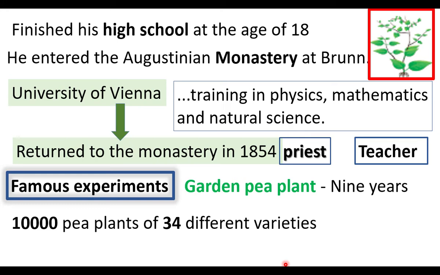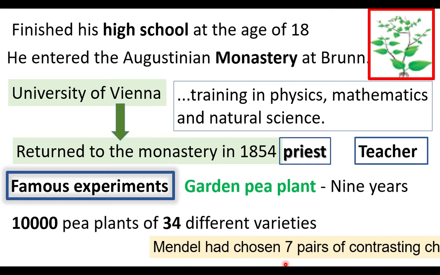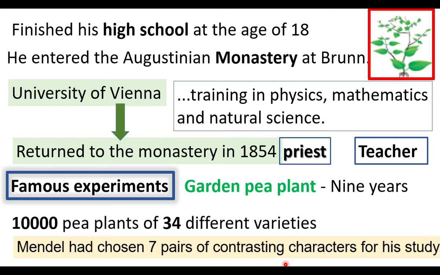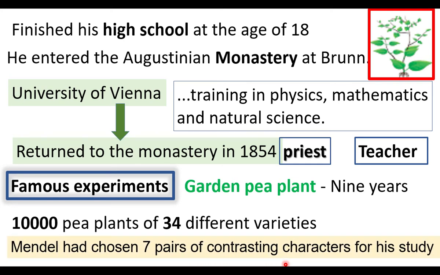He worked on 10,000 pea plants of 34 different varieties. He conducted so many experiments. He repeated the experiments again and again. For his experiment, he selected 7 pairs of contrasting characters.